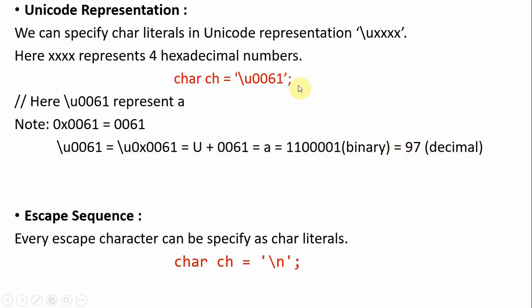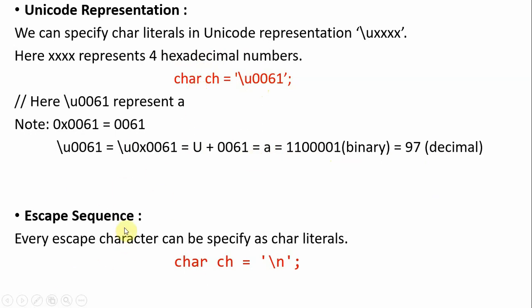So the value is like 97 in decimal, this value in binary, and 'a' as a character. You can also use a Unicode representation for the character literal. And then the last one, escape sequences.